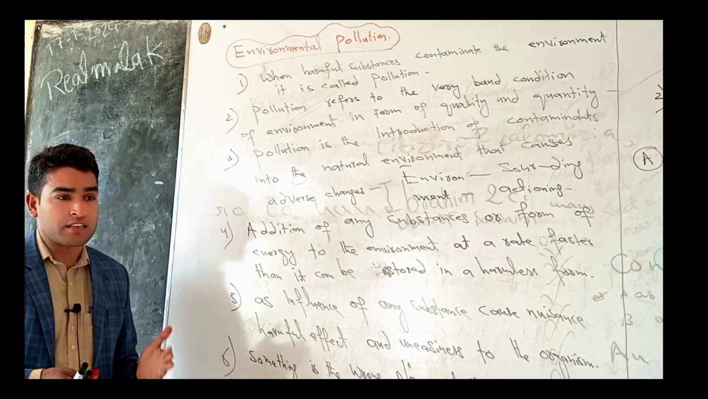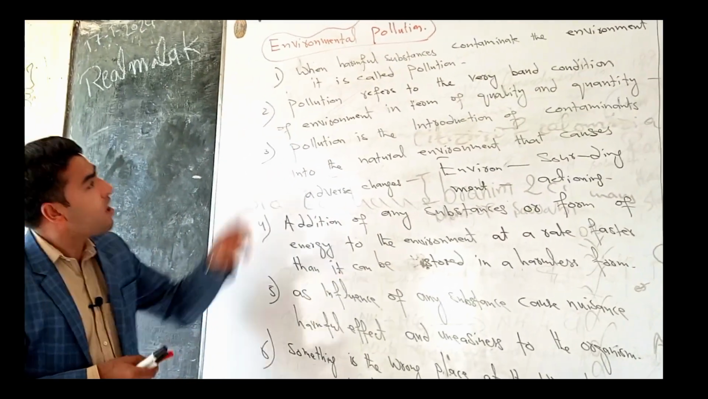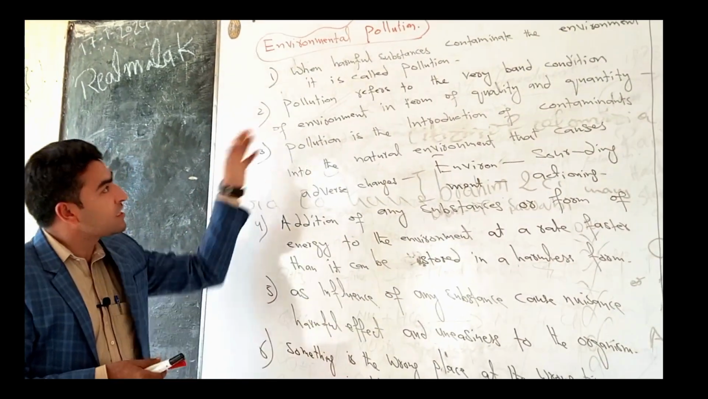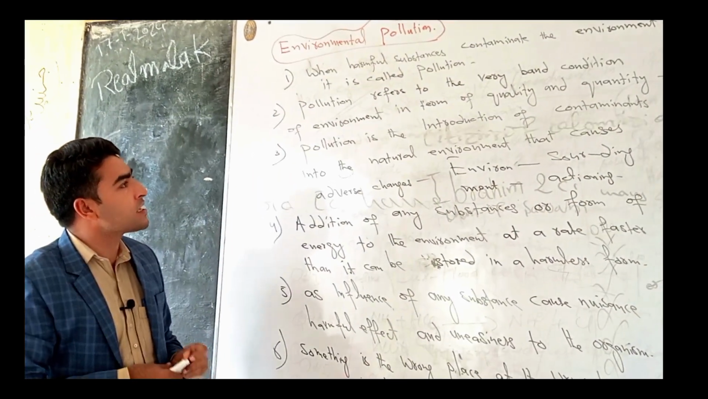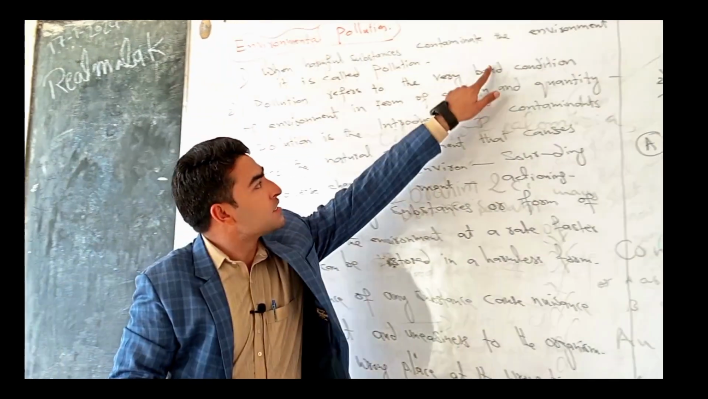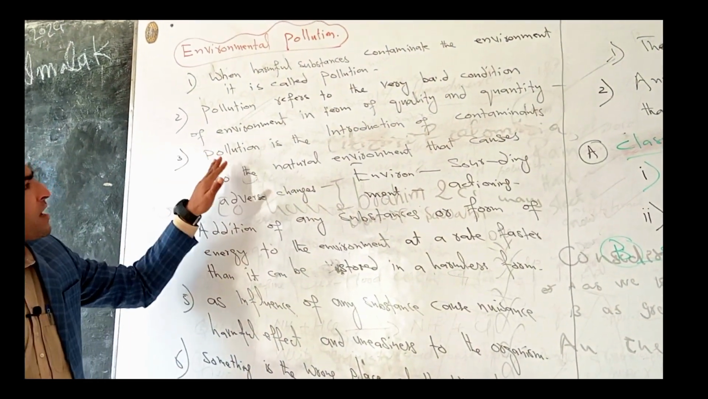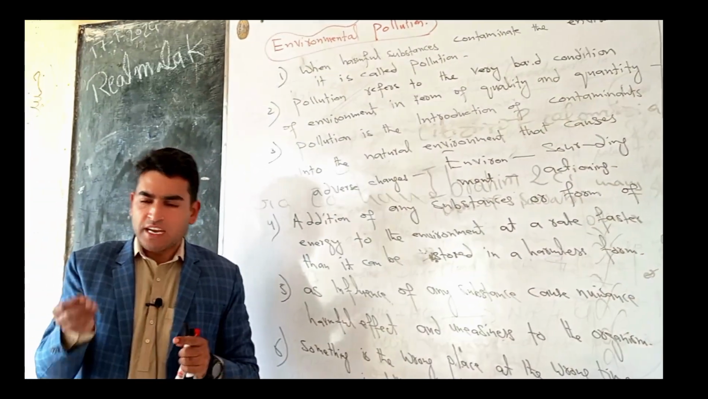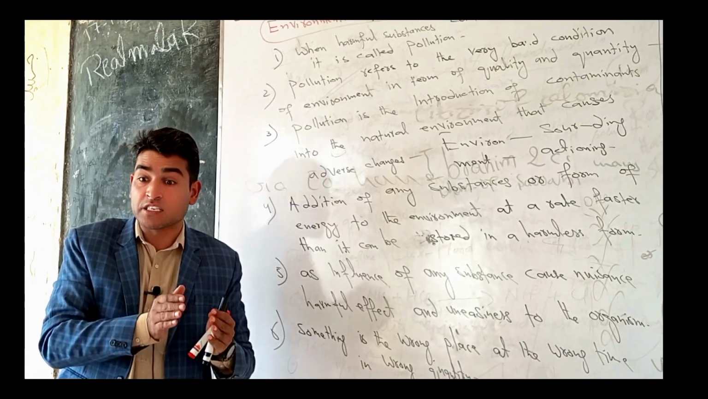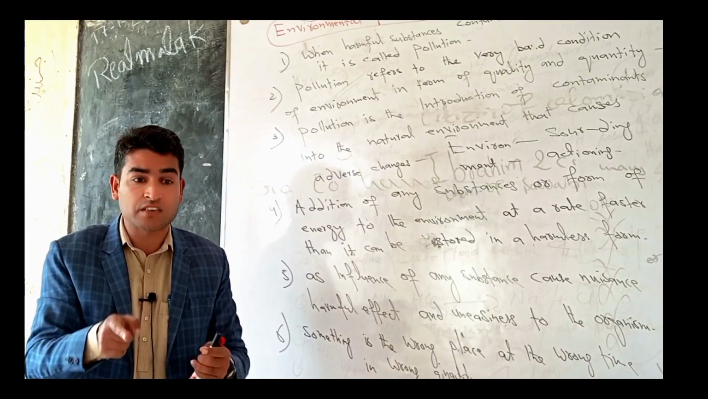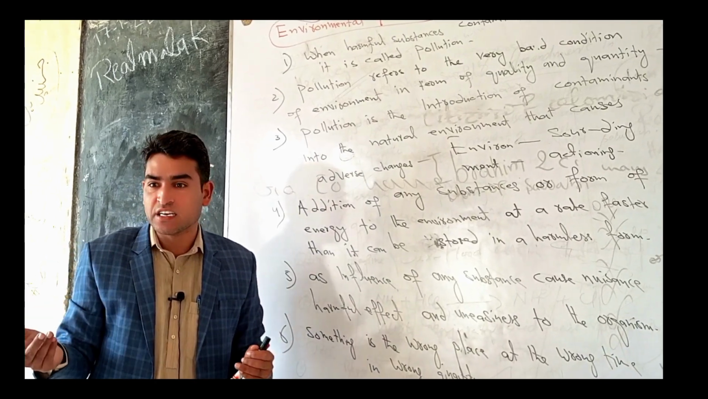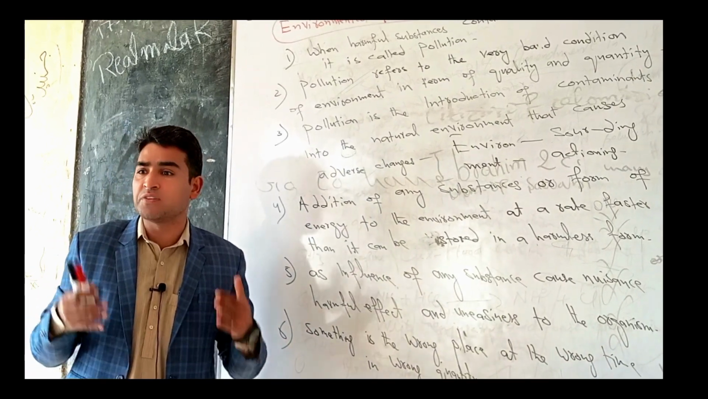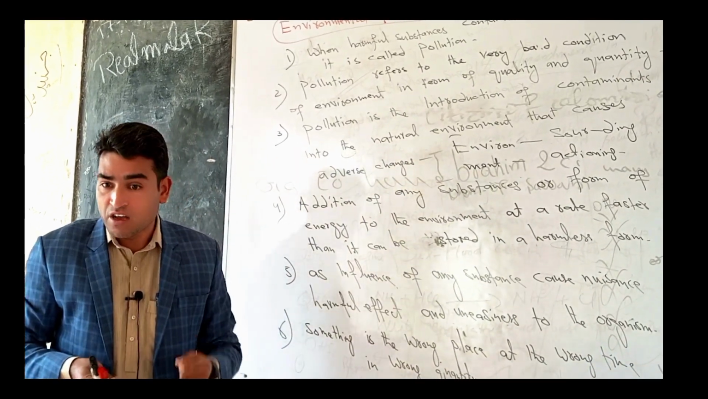We can also define environmental pollution as when any harmful substance contaminates the environment. Another definition: pollution refers to the very bad condition of the environment in terms of quality and quantity. Some pollutants which enter into the environment are very small in quantity, but their effects are very large. For example, DDT. There are certain pollutants whose quantity is more, but whose effects are very small.